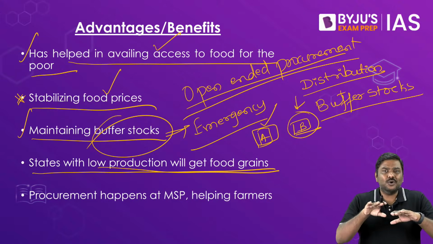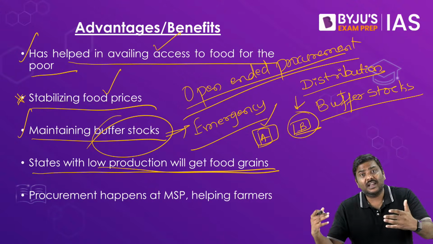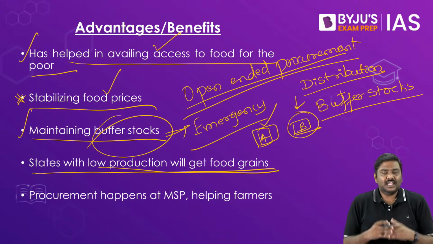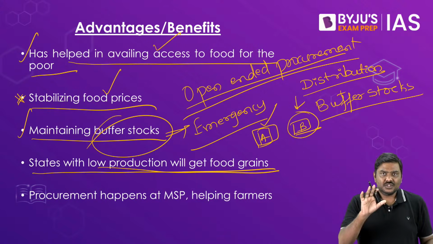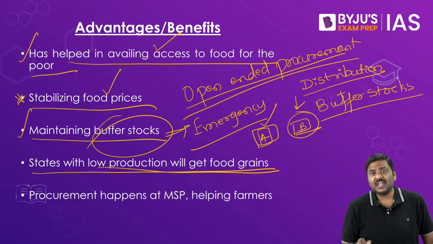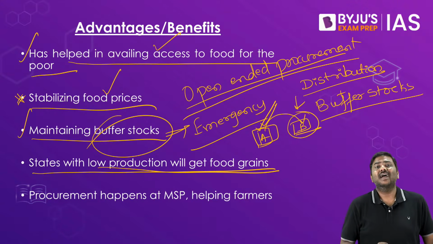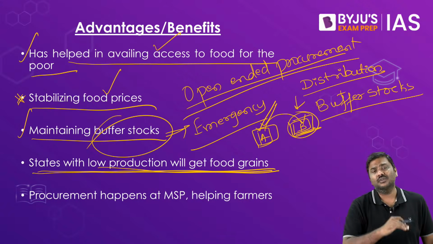That will have a huge impact on availability of food grains under PDS and on the market prices of these food grains. So what does the government do? FCI will procure more food grains from state A, move them across the border, and ensure that the food grains are sufficiently available in the second state. So states with low production will also be able to get access to food grains.